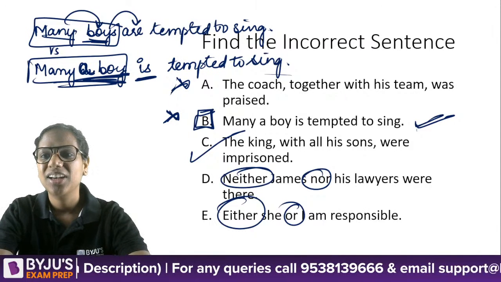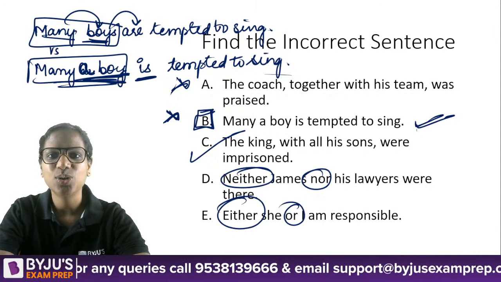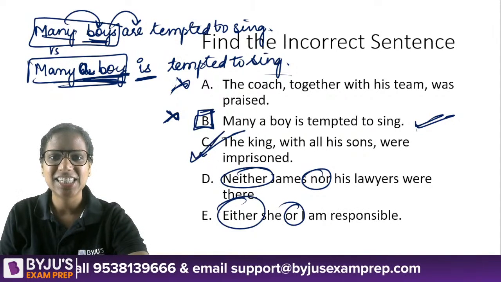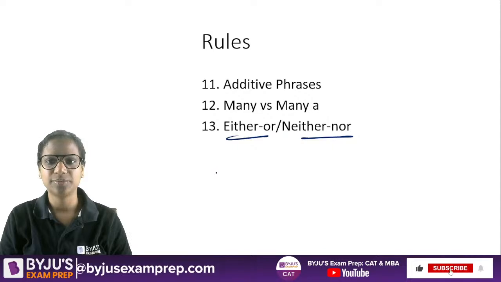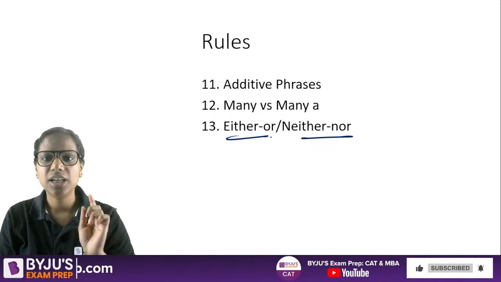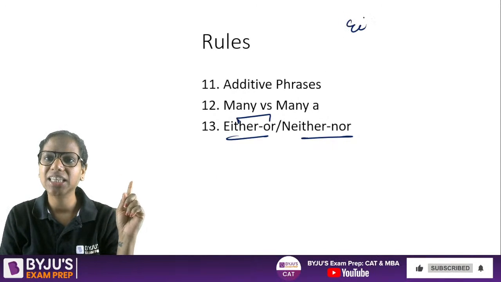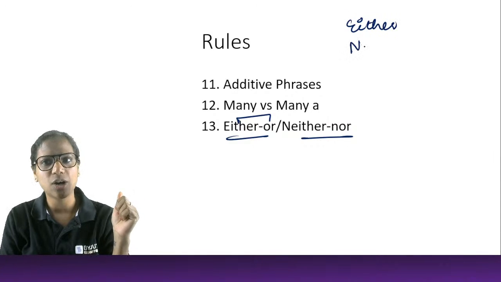Okay. All right. So, the answer here is C, and D and E. Let's discuss that. Either or, neither nor. Now, remember that while either and neither are pronouns,